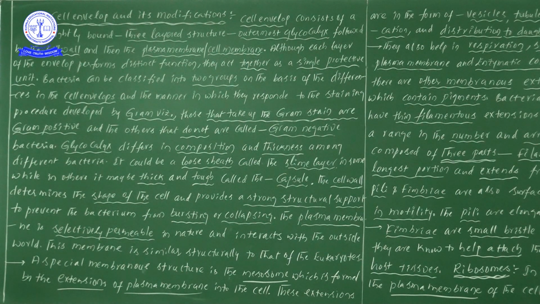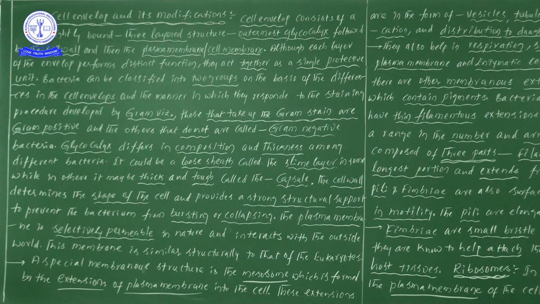So what are those? One is gram positive and one more is gram negative. Now, the glycocalyx. The glycocalyx differs in composition and thickness among the different bacteria. So from the composition point of view and the thickness point of view, we can definitely find differences in the glycocalyx of bacteria.